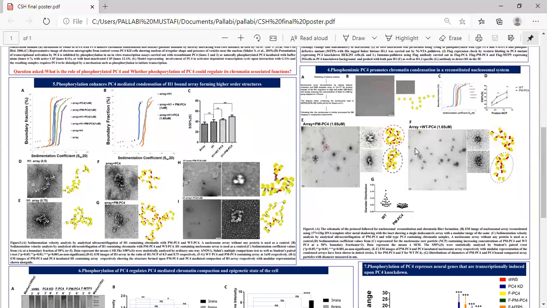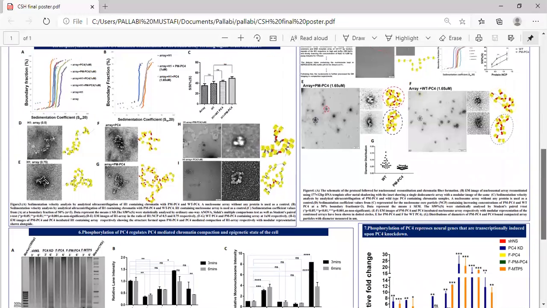Since we saw that PC4 interacts with linker histone H1, we used an H1-bound array, where H1 is not able to compact the chromatin fully. We then saw that phosphomimic PC4 is able to complement linker histone H1 to achieve highly compacted structures, but not unmodified PC4, which indicates that these two proteins could interact in order to form higher order structures.